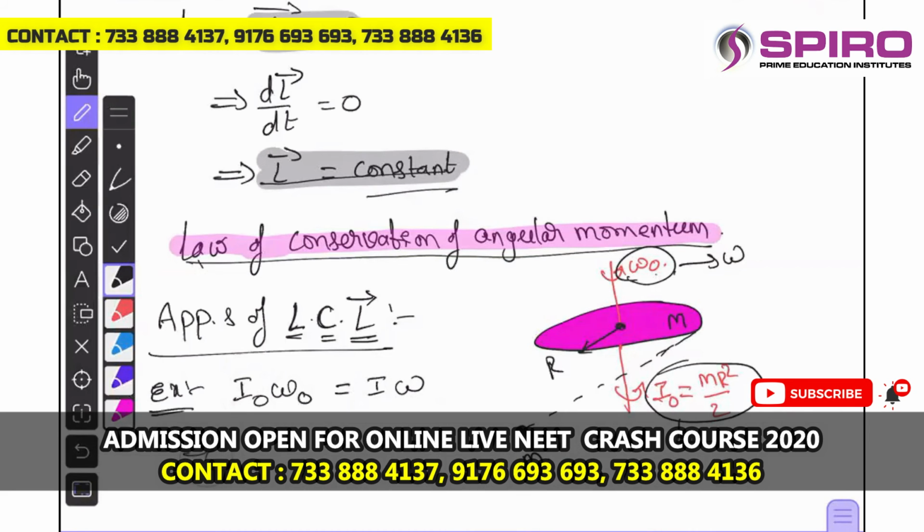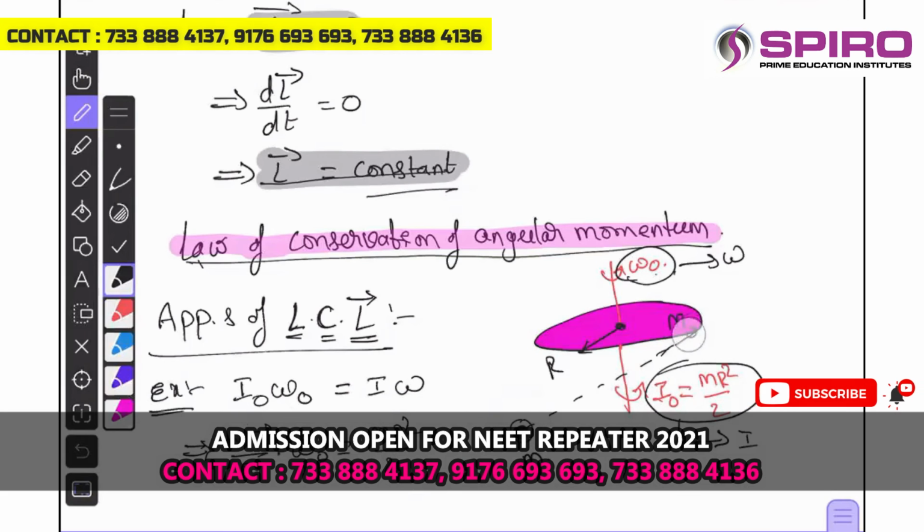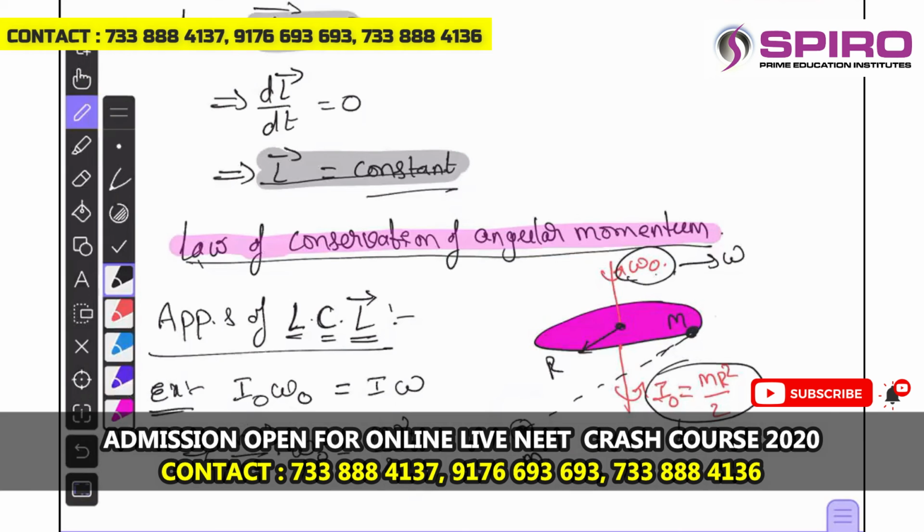What is the I naught? M R square by 2, and omega naught is given as omega naught. What is the I now? M R square by 2 is the moment of inertia of the disk. In addition to the disk, this mass is stuck to this point. Yes or no? So the moment of inertia of the mass about this axis is m R square.